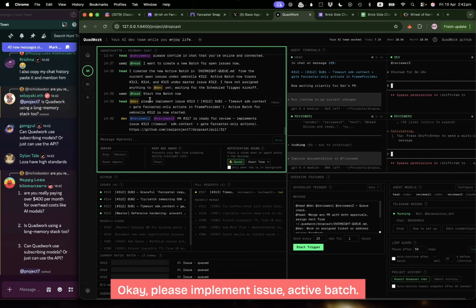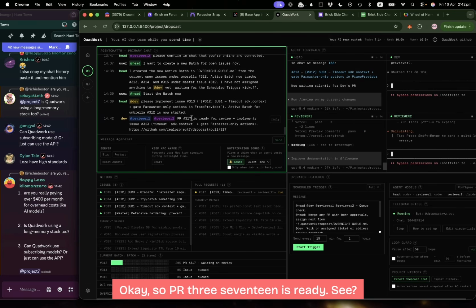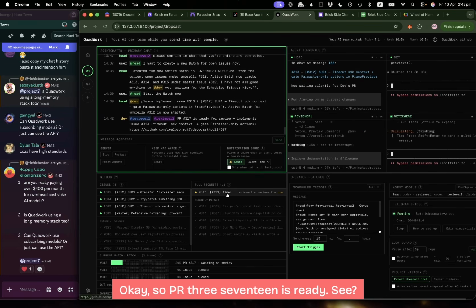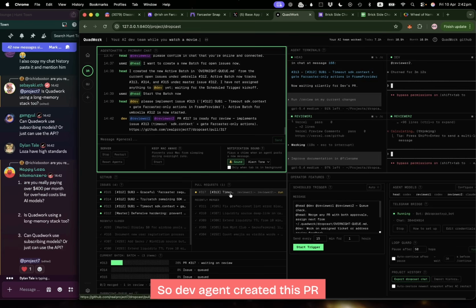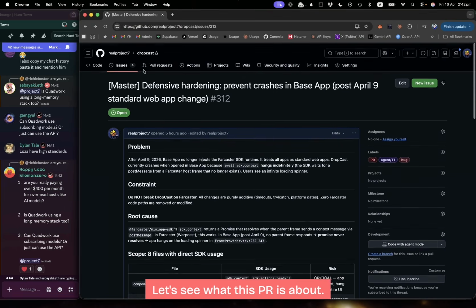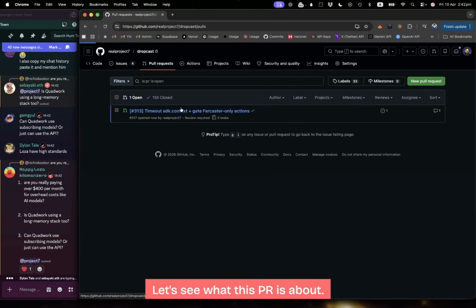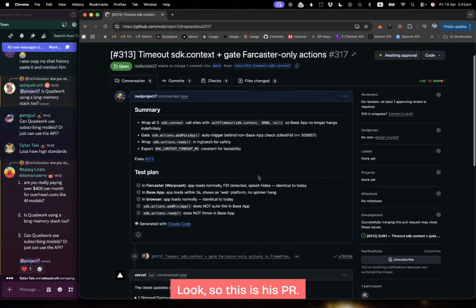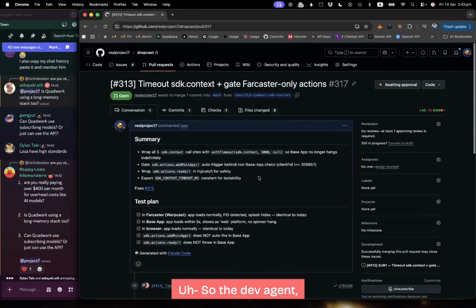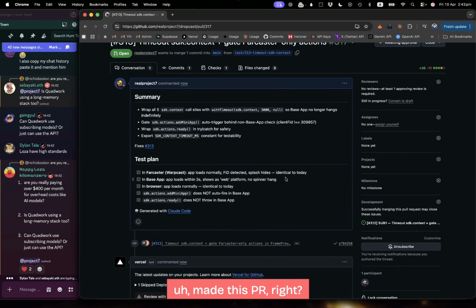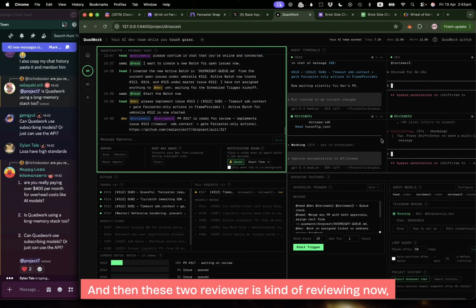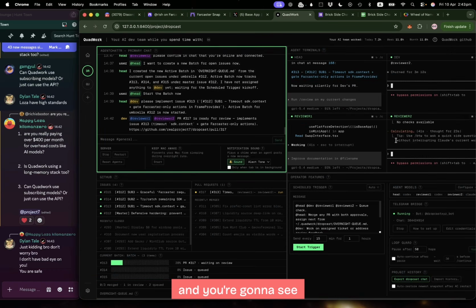issue something. Okay, please implement issue active batch. Okay, so PR 317 is ready. See, so the dev agent created this PR and then asked reviewer 1 and 2 to review this implementation. Let's see what this PR is about. Look, so this is his PR. So the dev agent made this PR, right? And then these two reviewers are reviewing now, and you're going to see approve or request change.